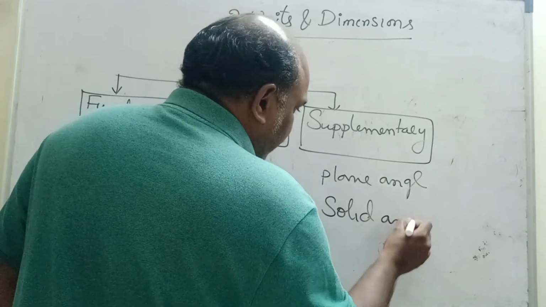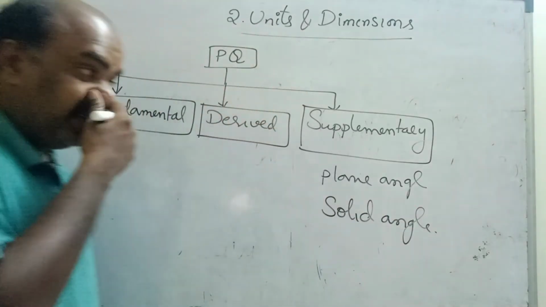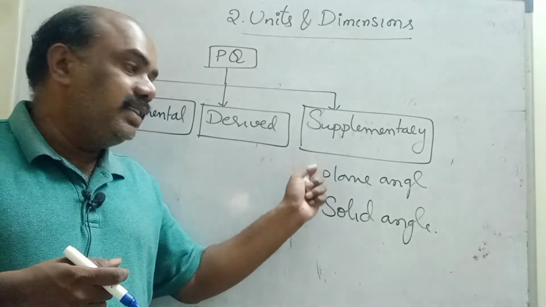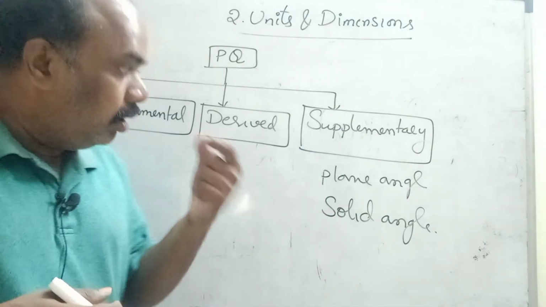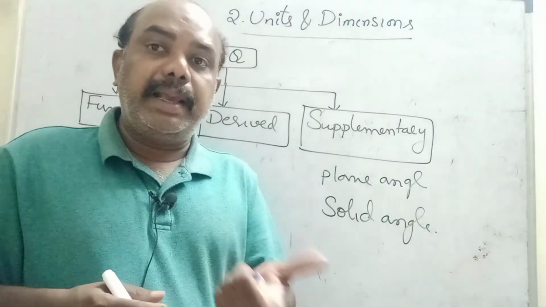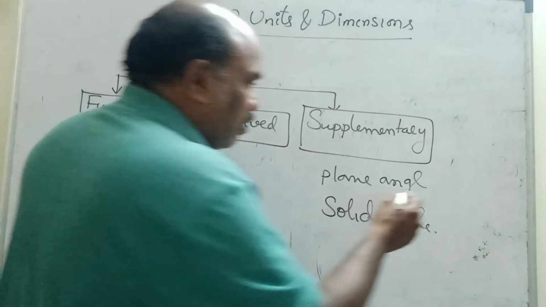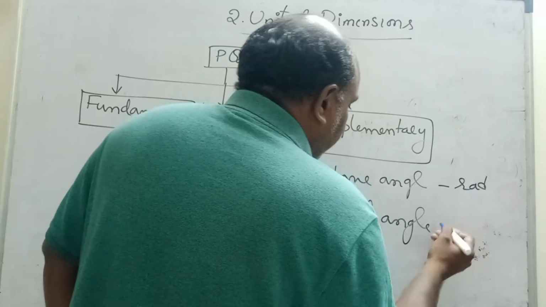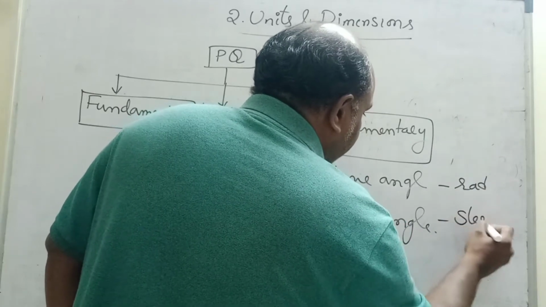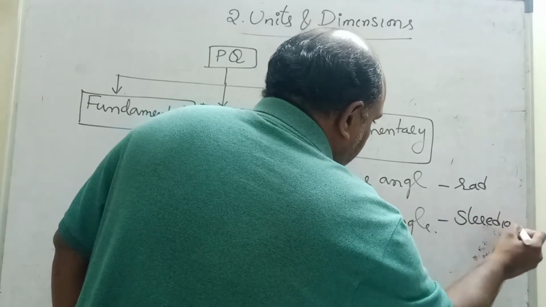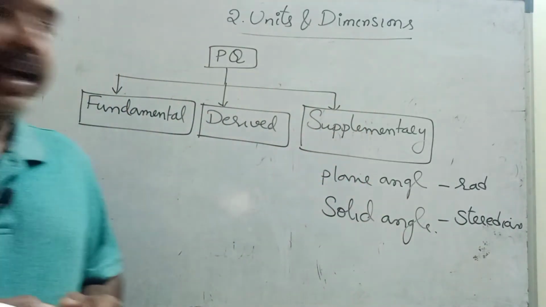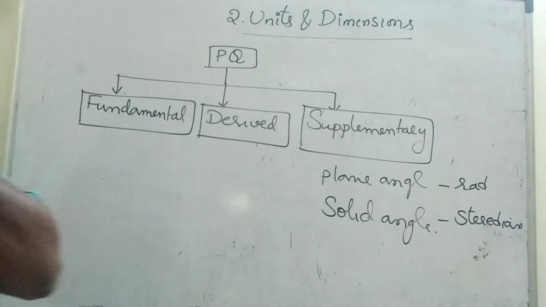What is meant by plane angle? What is meant by solid angle? We will see one by one. These two physical quantities have units, but not a dimensional formula. What is meant by dimensional formula? We will see. Plane angle unit is radian and solid angle unit is steradian. Remember, children, plane angle unit is radian, solid angle unit is steradian.